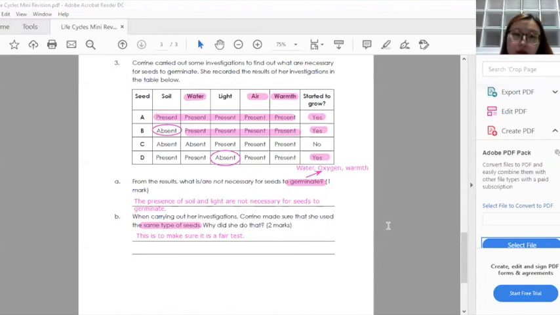Okay, so long as you are doing an experiment, an experiment can only have one different variable. All the other variables must be constant. They must be kept the same. You cannot have more than one changed variable. All right. Okay, so this is the end of the life cycles mini revision.